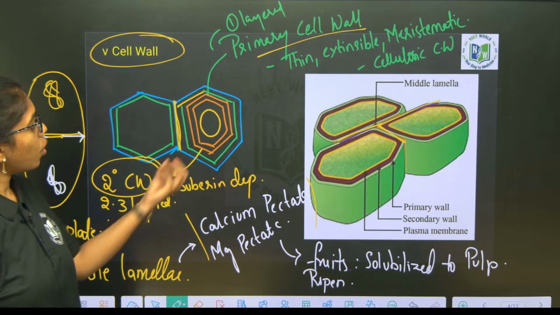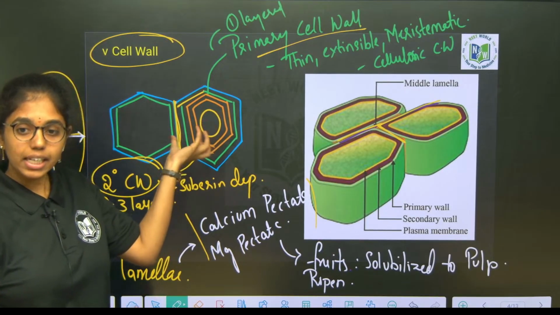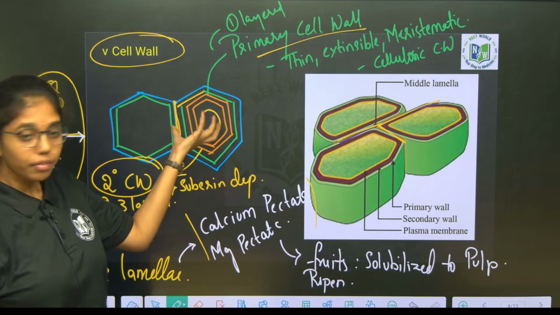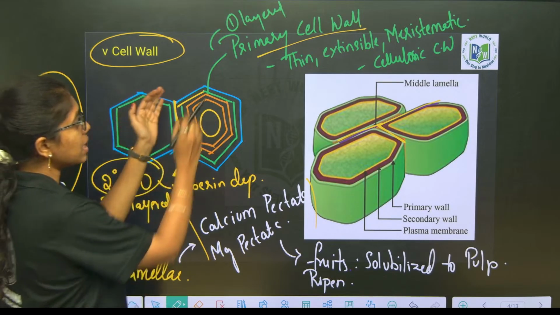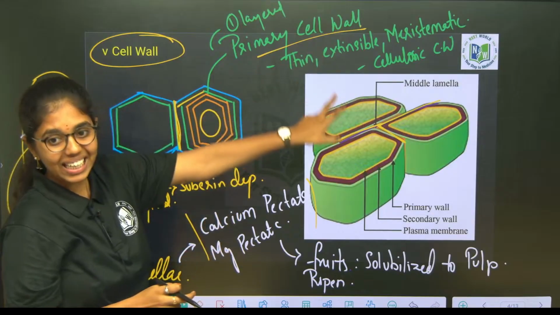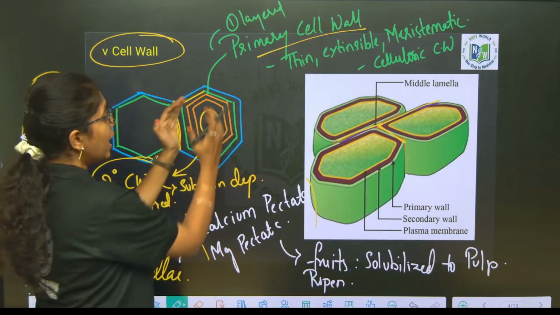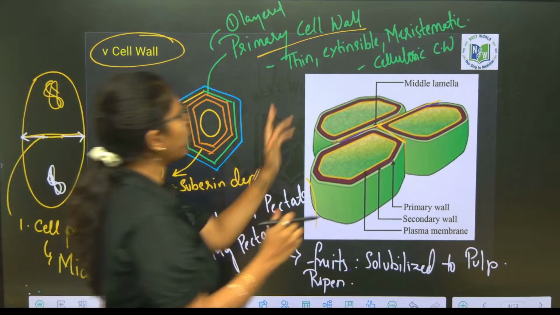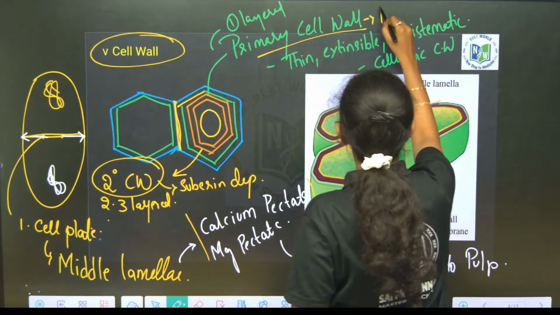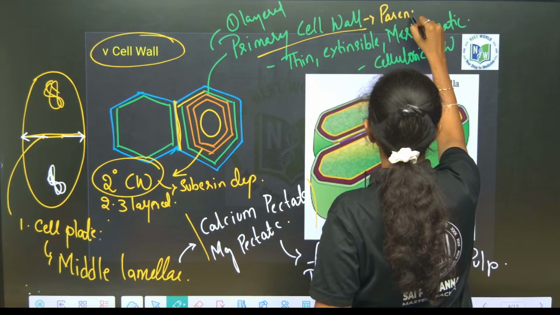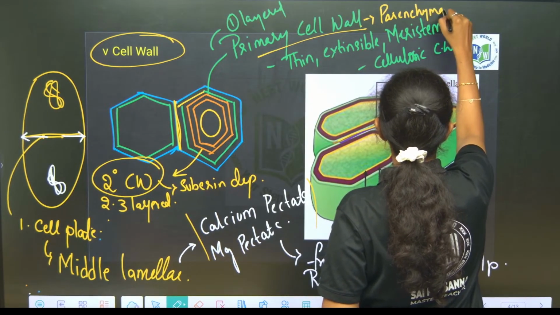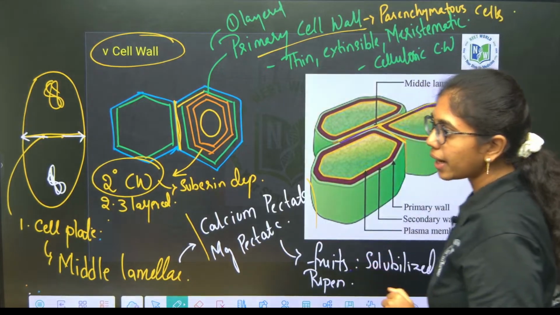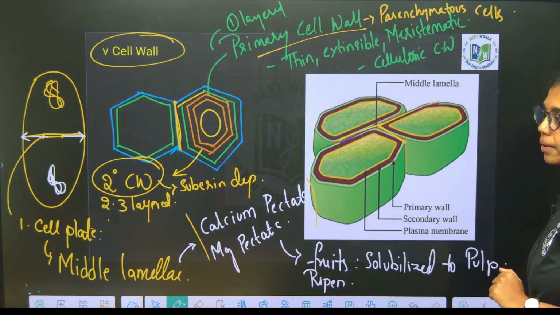Fine. So, with the growth of this secondary cell wall, as primary cell wall is thin and extensible, it is fragile, it can break the primary cell wall as well. And primary cell wall is composed of parenchymatous cells. Clear? Any doubt anywhere?